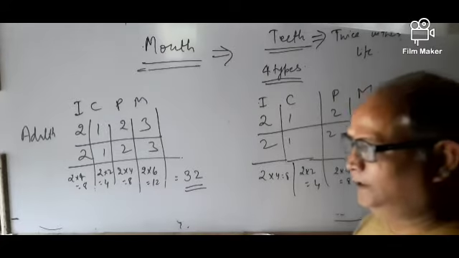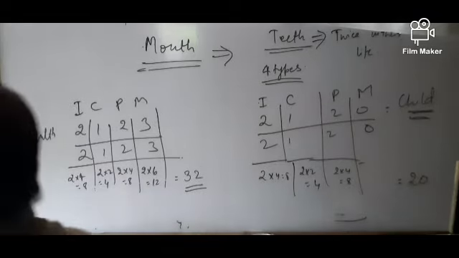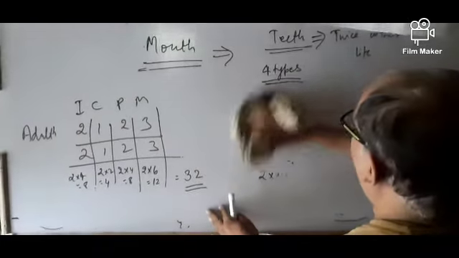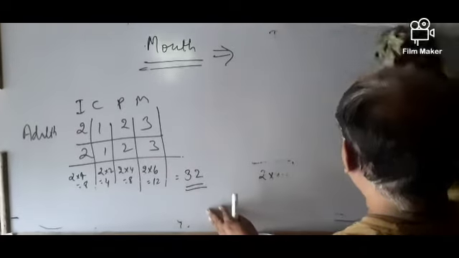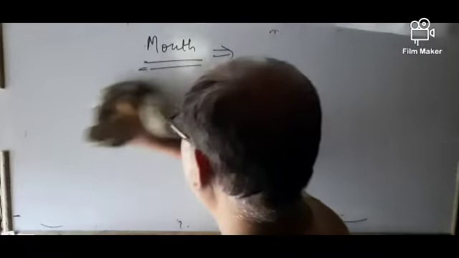Teeth grind the food into smaller parts. Then the food particles come into a smaller form, and then the function of the tongue starts.